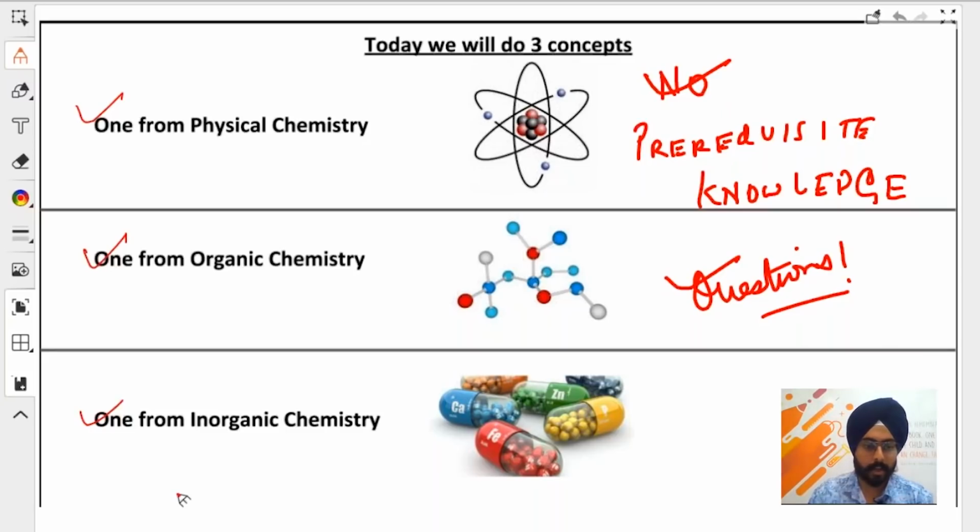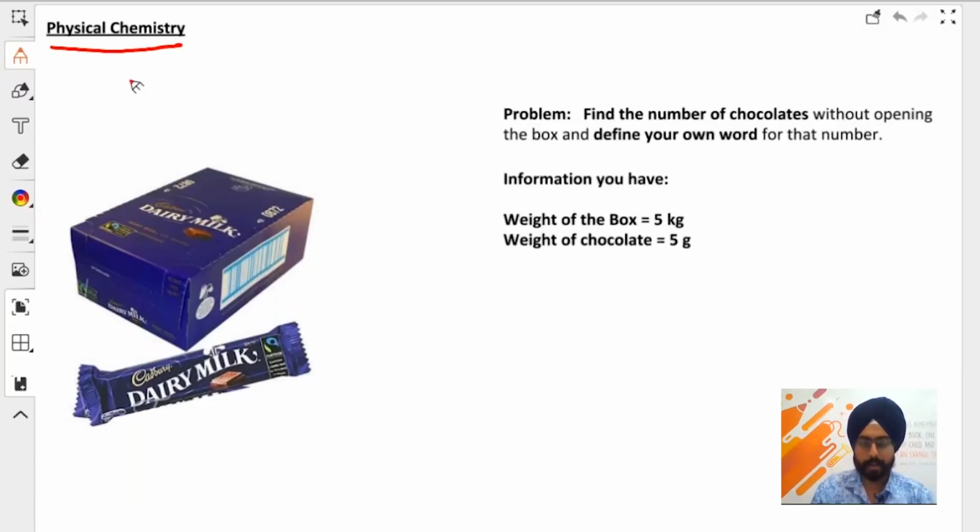Let's get into it. The first thing that we'll do is move to physical chemistry. Now, this is going to be an interactive webinar. It's not just me who's going to be speaking. You guys are also a part of this webinar. To understand one particular concept that I will talk about in physical chemistry, we will first solve a very real, imaginable, solid problem.